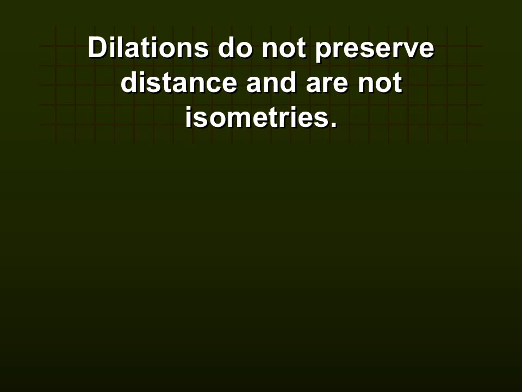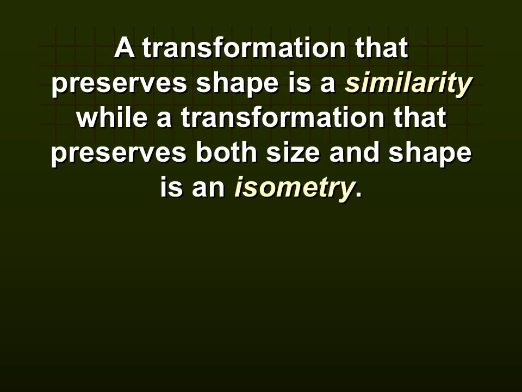So let's talk about something that does not preserve distance. That would be a dilation. In a dilation, you have a scale factor and the distance changes. So since dilations don't preserve distance, they are not isometries. A transformation that preserves shape is called a similarity, while a transformation that preserves both size and shape is an isometry.